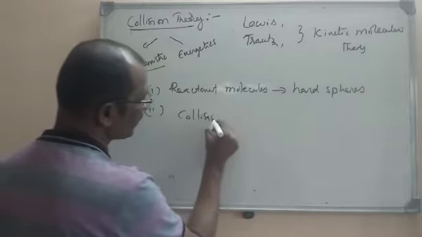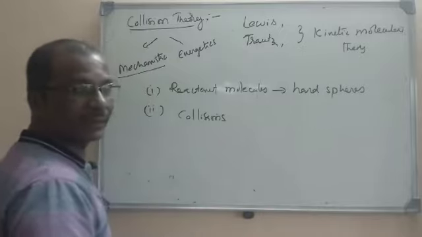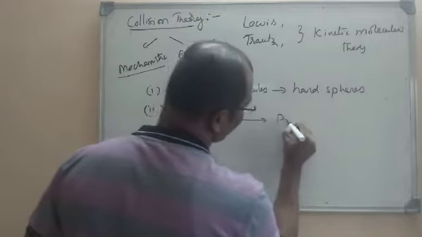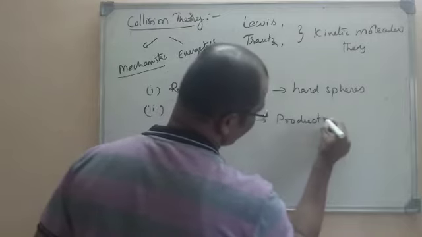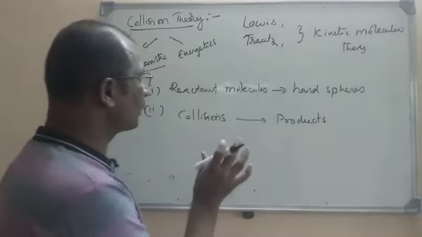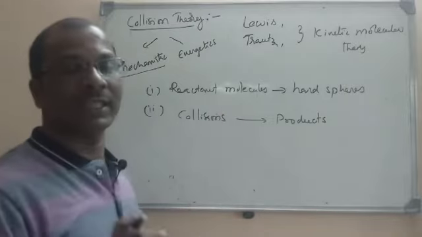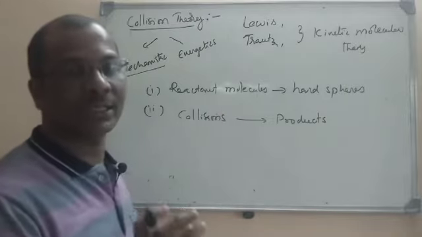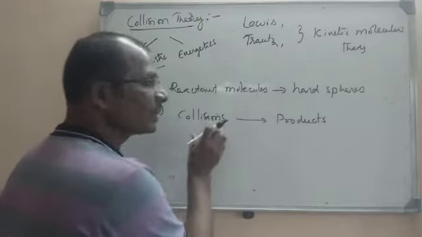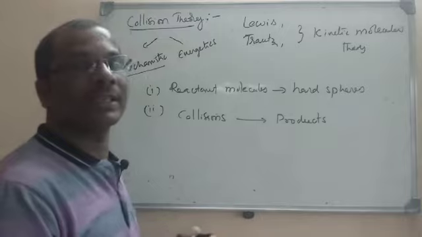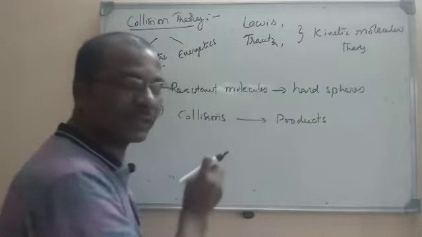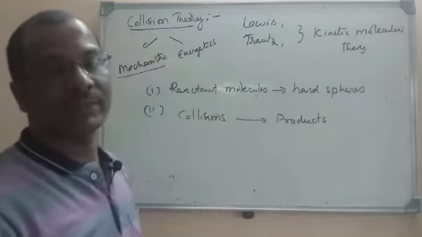So, what is most important here in collision theory? The reactant molecules make collisions that will transform the reactants into products. The two major postulations are: one, the reactant molecules are assumed to be hard spheres, and second, the collisions among the reactant molecules will lead to the transformation of the reactants into the products.